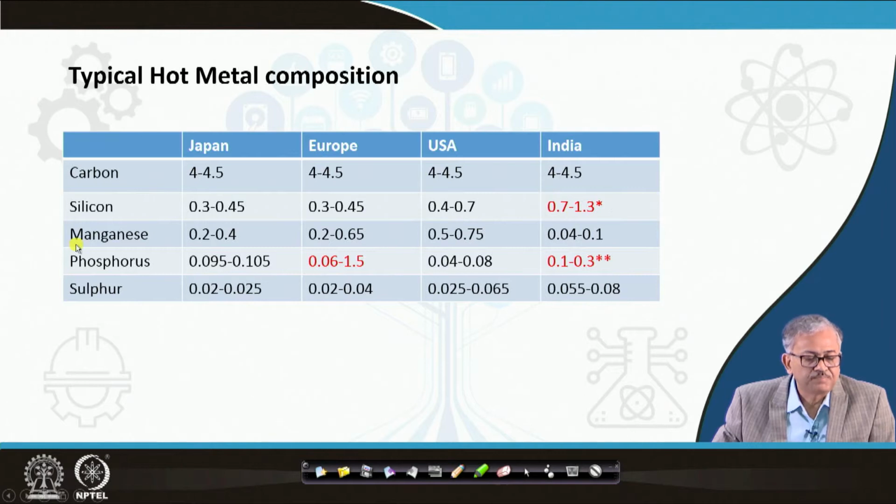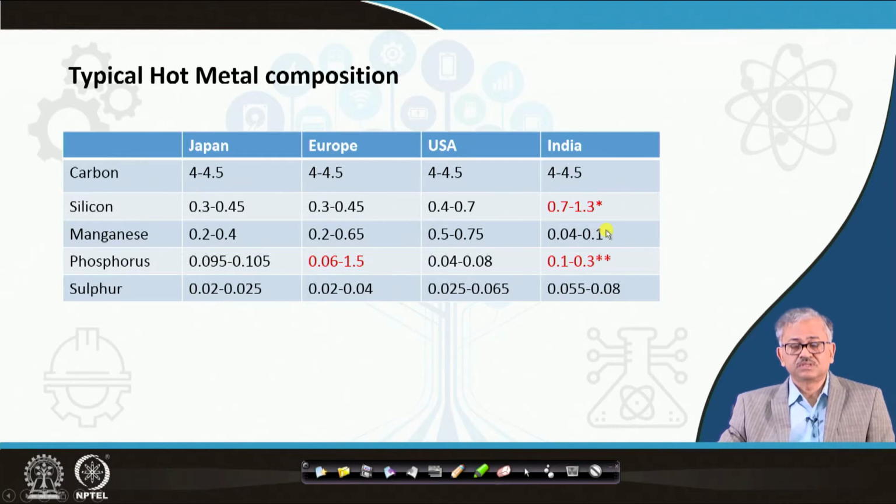You can note that the silicon is quite high. Manganese is 0.2 to 0.4, varying a little, 0.2 to 0.65, 0.5 to 0.5, and in India we have quite less, 0.04 to 0.1. Our manganese is quite low because the ore does not contain too much manganese, or possibly because we are not recycling the BF slag for sinter making, and that could be another source. I will talk about that.